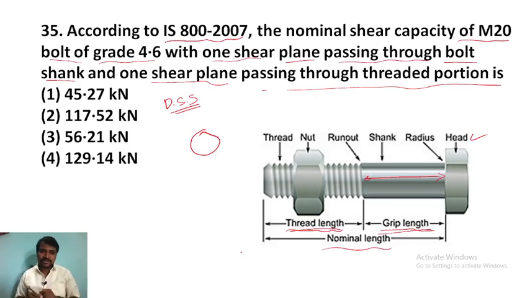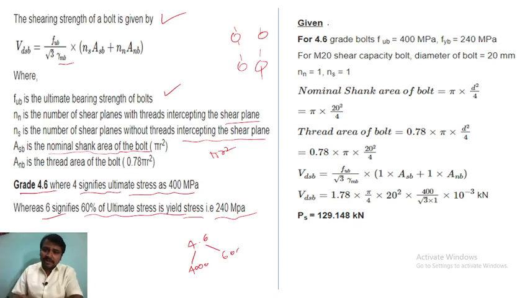Now coming to this question, let me write what they have given. For 4.6 grade of bolts, fub is 400 MPa and fyb is 240 MPa, that is megapascal. For M20, the diameter of the bolt is 20 mm, and nn is 1 and ns is 1, because they have given ns and nn.